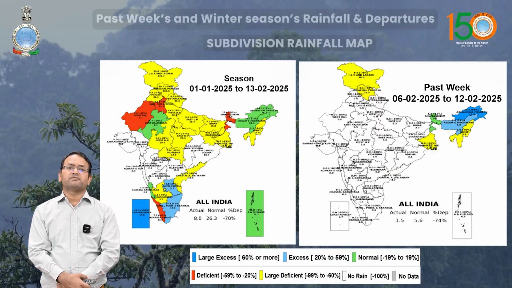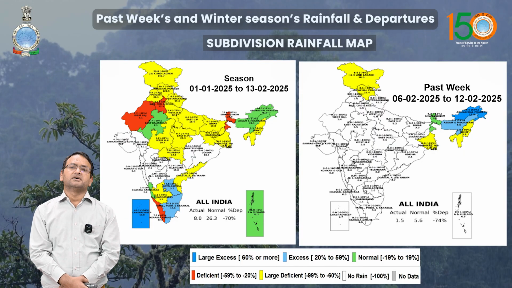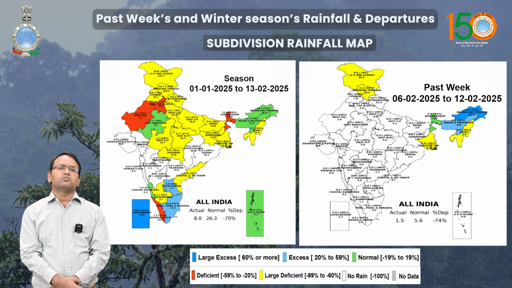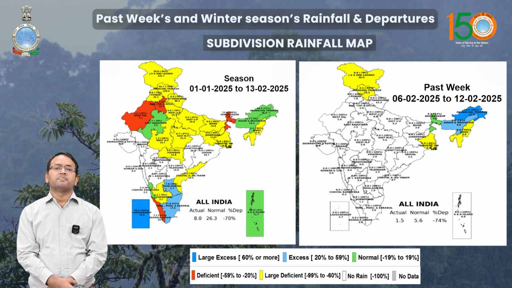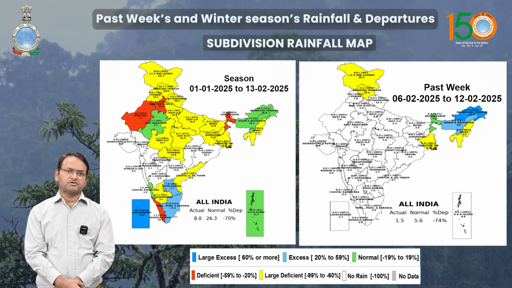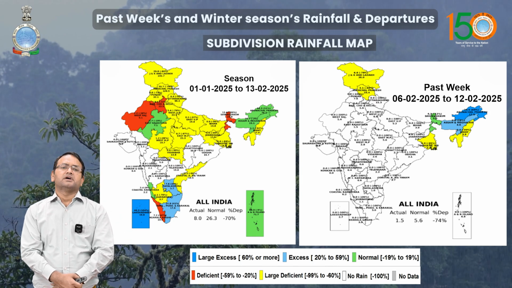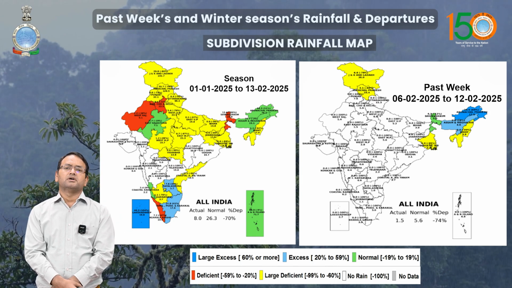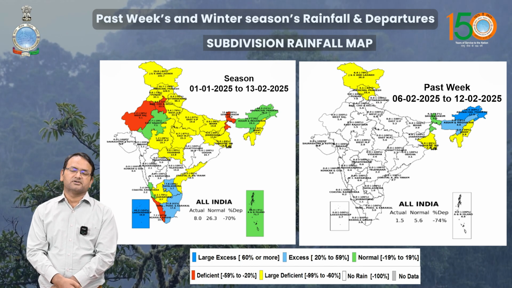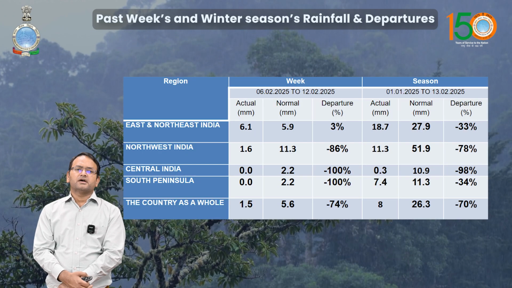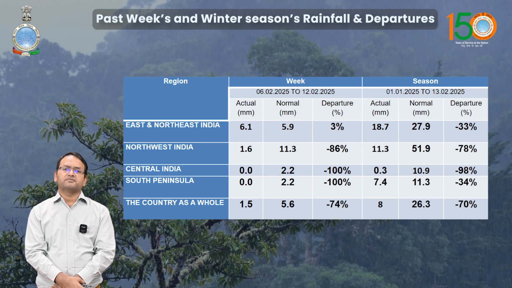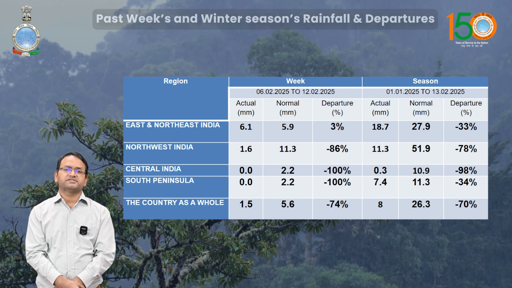So this was observed. Now, if we talk about the rainfall during last week and the accumulation over the season from 1st January to 13th of February, you can see that rainfall was mostly confined to the western Himalaya region and northeast India, where it was above normal from climatology over Assam, Meghalaya and Arunachal Pradesh. For the country as a whole, it was largely deficient over most parts, as you can see over northwest India and adjoining areas. This is the statistics given for different regions of India, and for the country as a whole it was largely deficient.